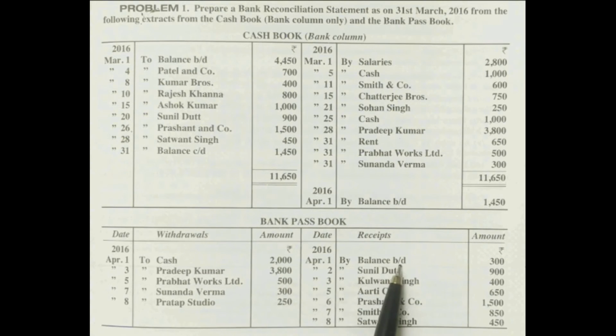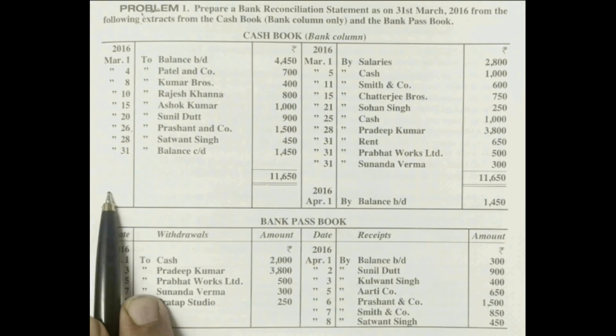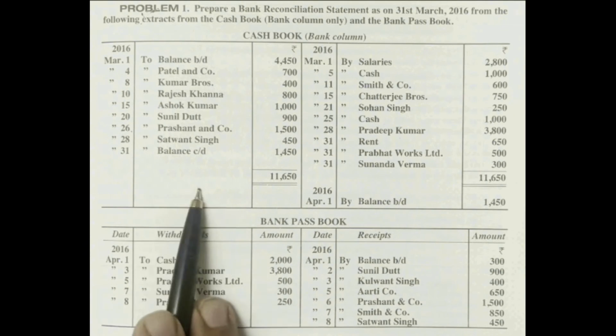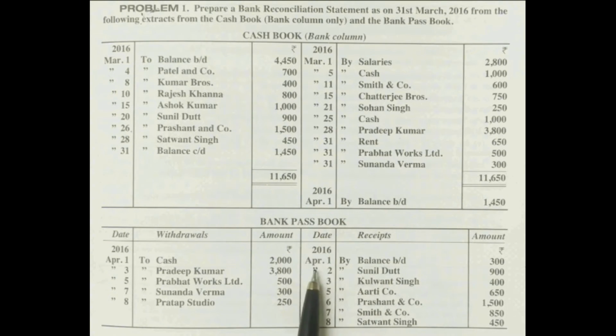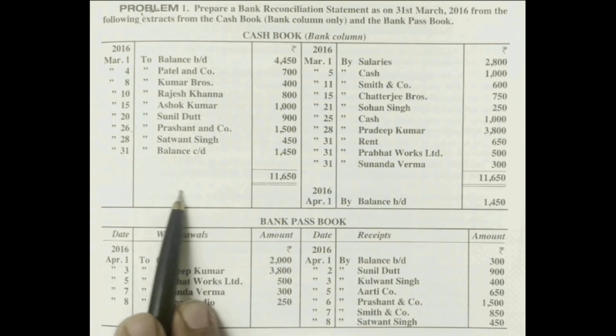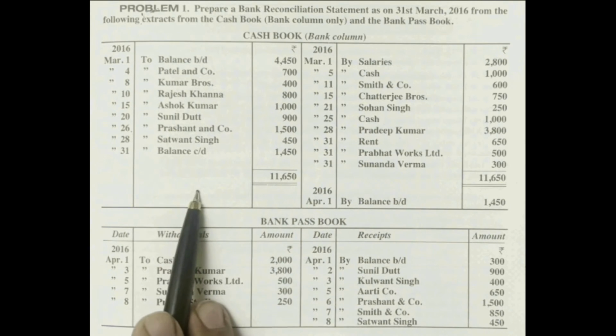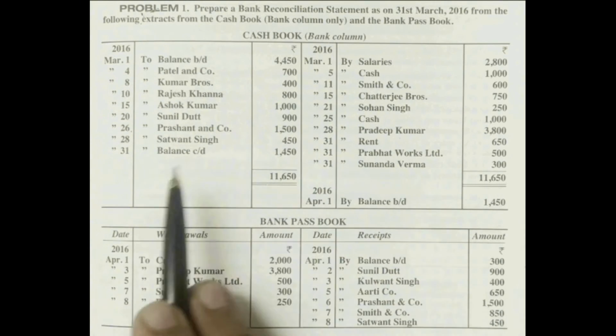On the credit side, by bank balance 300 rupees is given on 1st April 2016. This is called the opening balance now. What is the meaning of this amount? In the previous month, March, on 31st March 2016, the debit side balance carried down came in the passbook. So that balance, on the credit side, we brought on 1st April 2016. Which balance is that? In the passbook, the credit total is more and the debit total is less for March month.